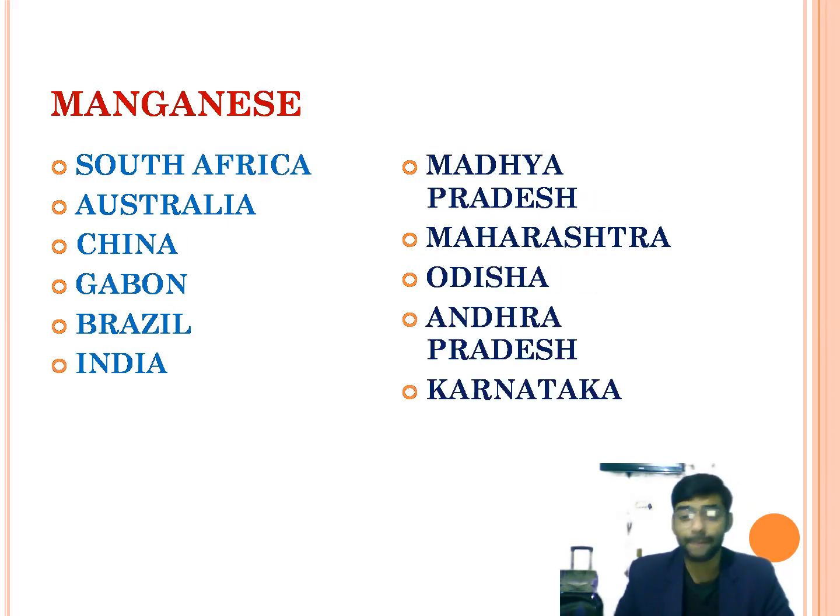The next ore is manganese ore. Actually, manganese is used for making steel and various other useful alloys. The countries like South Africa, Australia, China, Gabon, Brazil, and India are the leading producers of manganese. And in India, we can see manganese ore in Madhya Pradesh, Maharashtra, Odisha, Andhra Pradesh, and Karnataka.